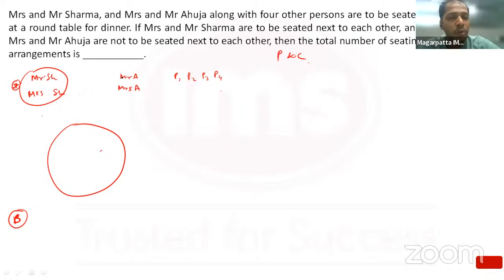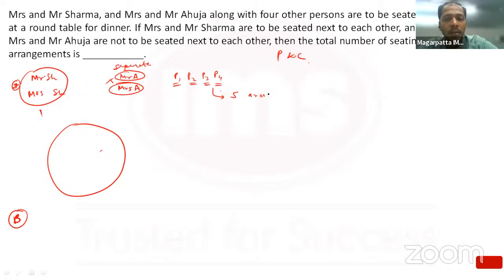If I have to separate these two people, Mr. and Mrs. Ahuja, they can't sit together. So we'll first make the others sit and put one chair between them only, and that would define the positions of Mr. and Mrs. Ahuja. How many external entities do we have? 1, 2, 3, 4, 5. We want 5 entities to be seated around a circle.